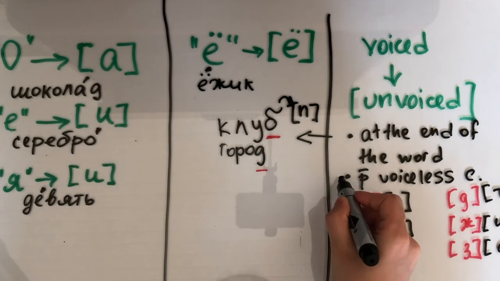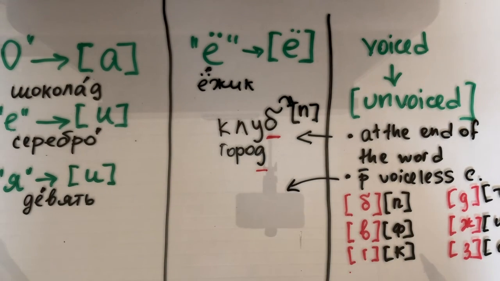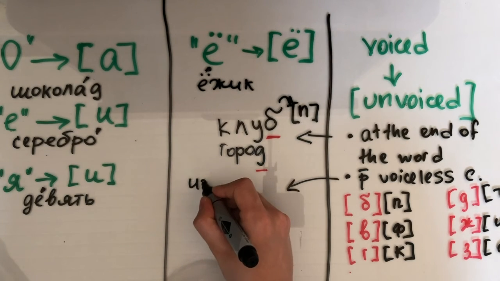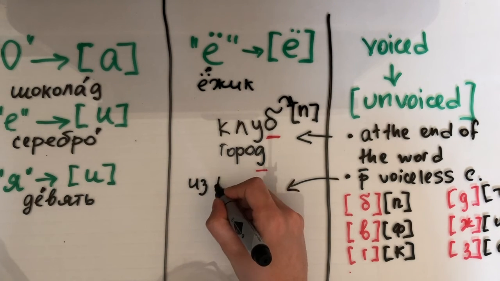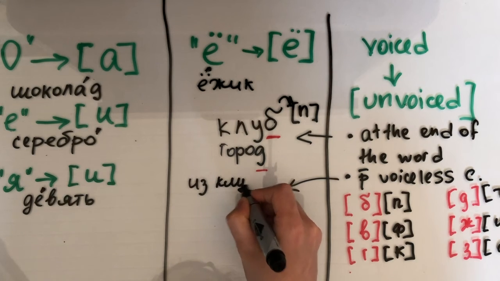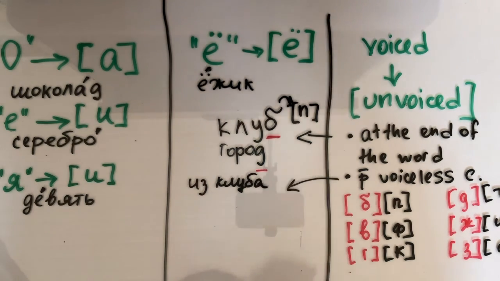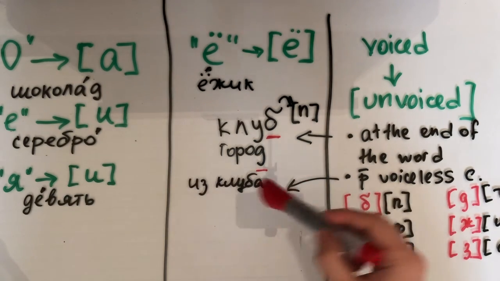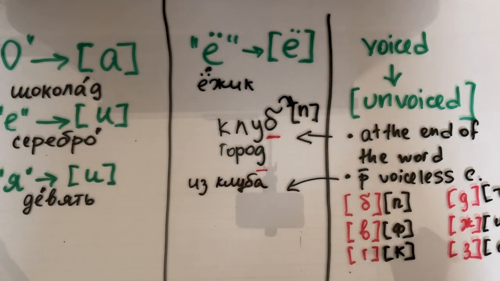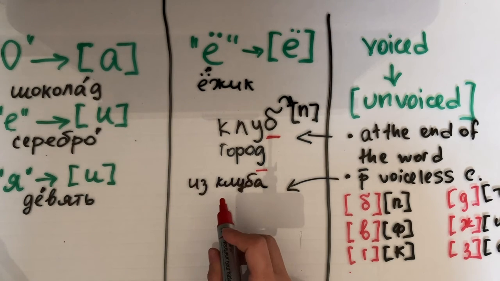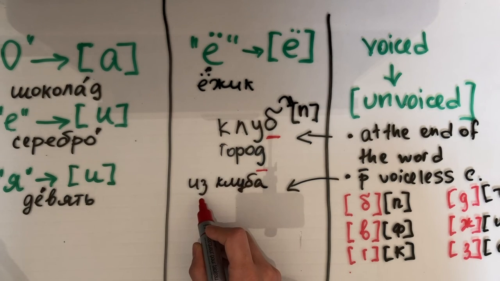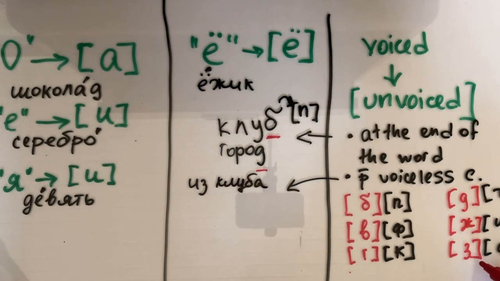Let's have a look at the second case. Из клуба. Okay? This means from a club. Have a look. What do we have? We see two consonants right next to each other. Z is a voiced consonant.